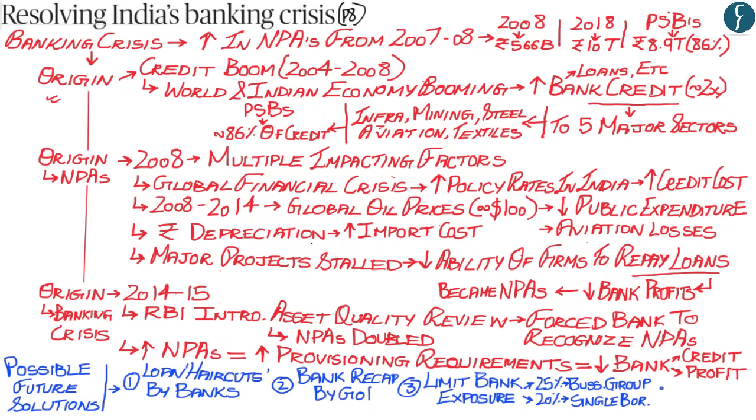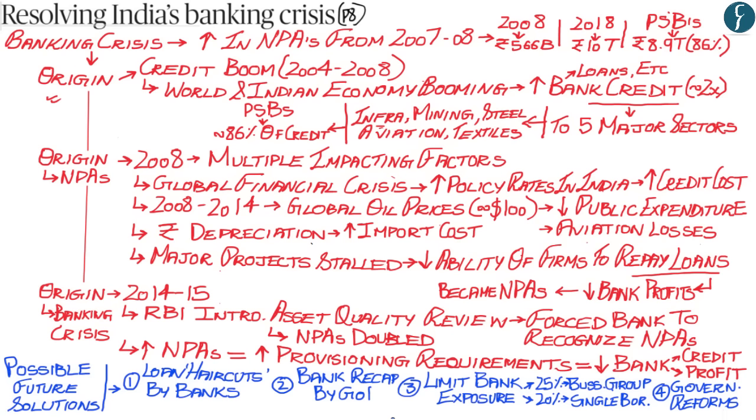Now, the fourth and the last reform which has been recommended by the author is of governance reform of banks. Now, within that regard, what the author is saying is that the appointment procedure of individuals to the board of banks should be based on meritocracy. Now, these are the four main solutions which has been highlighted by the author that can be undertaken so as to ensure that there is no future banking crisis within India.